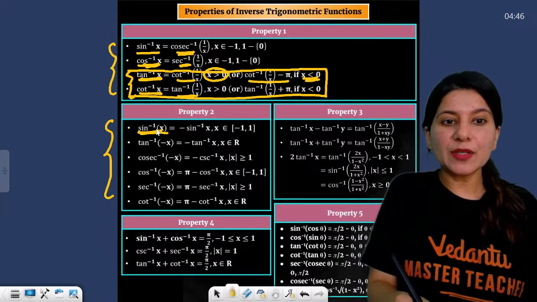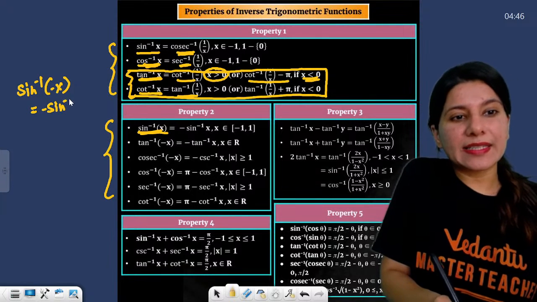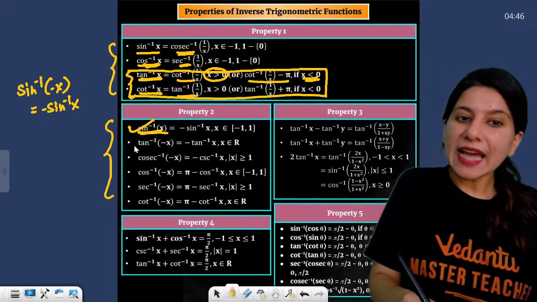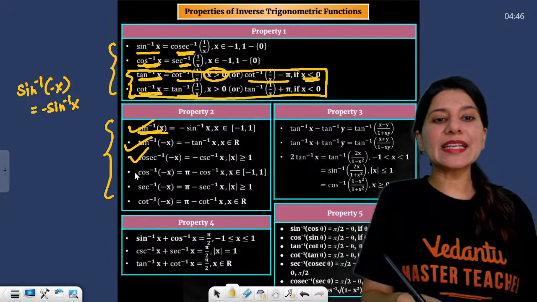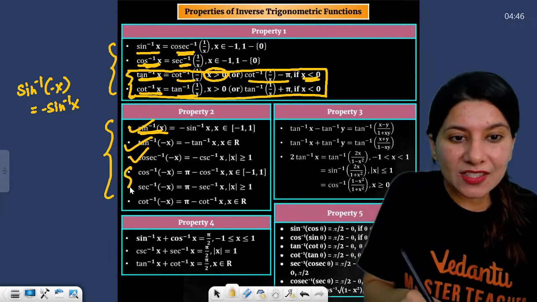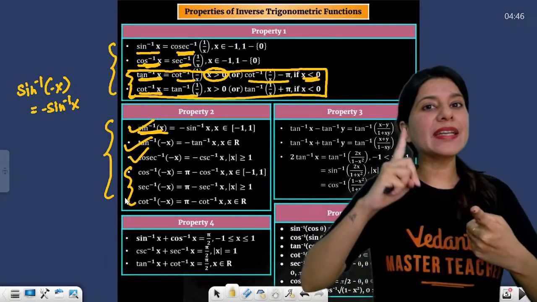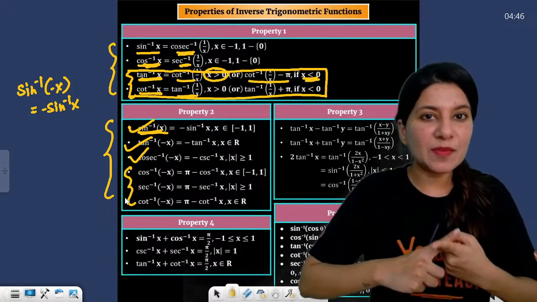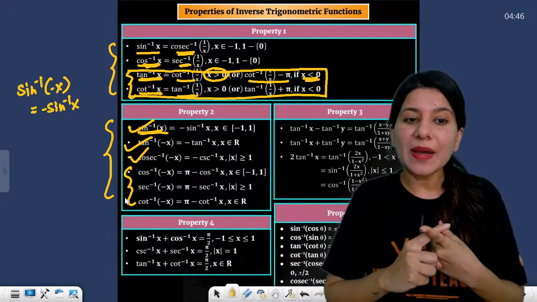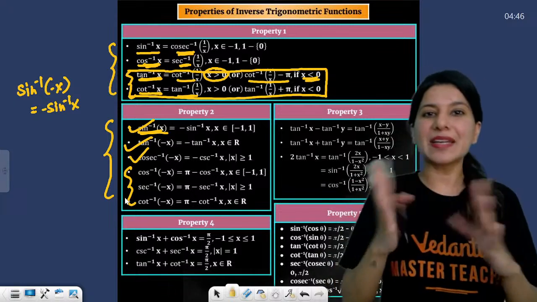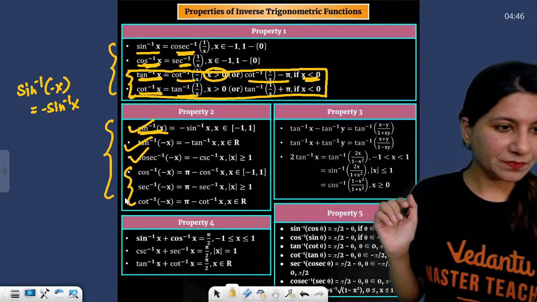Sin inverse minus x is minus sin inverse x. Then tan inverse minus x is again minus tan inverse x. Cosec inverse minus x will be minus cosec inverse x. But the rest three can be different. So there are two categories. Sin inverse minus x, tan inverse minus x, cosec inverse minus x give a minus sign. But cos inverse, cot inverse minus x will give you pi minus. Right? Okay.